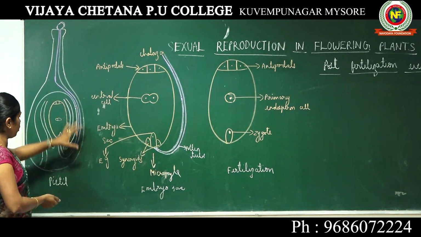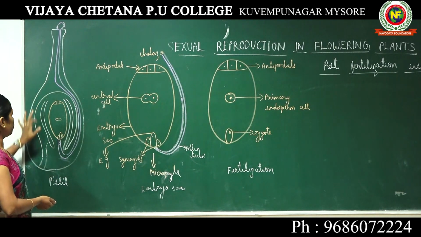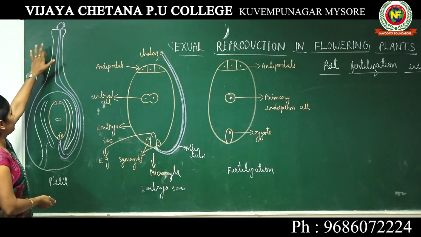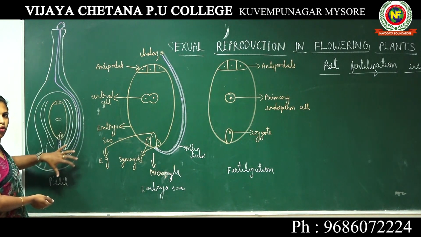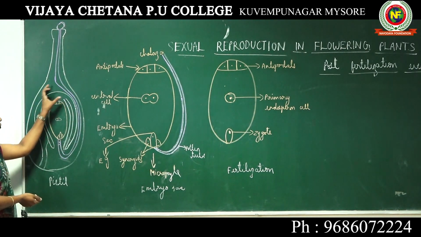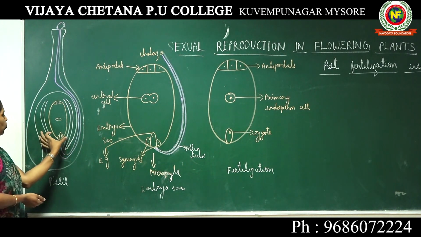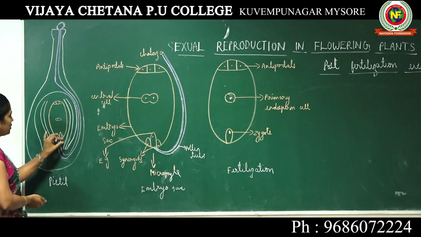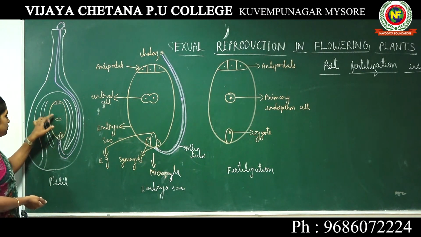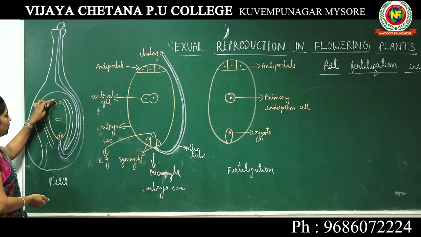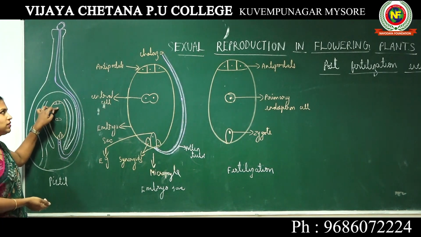Okay, so this is your pistil. Inside the pistil you have stigma, style and ovary. Inside the ovary you will find ovules. Inside the ovule you will find a structure known as the embryo sac, developed from nucellar cells. So this is the embryo sac. How does fertilization take place?